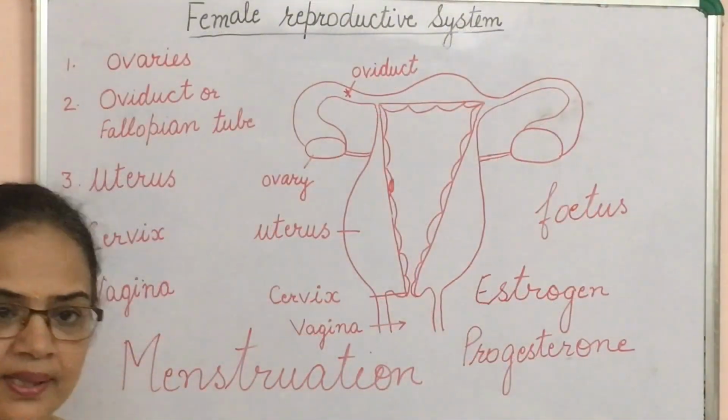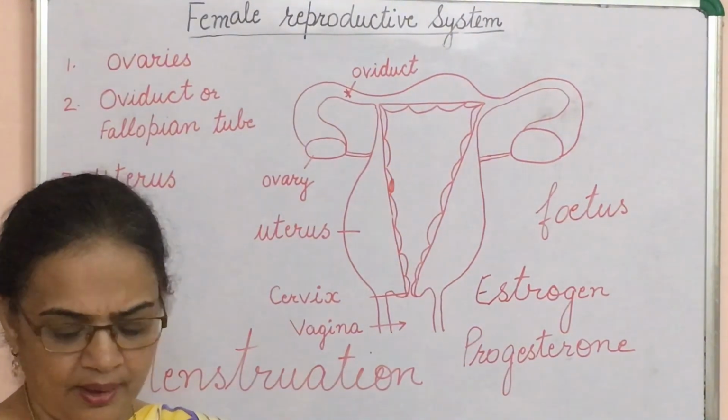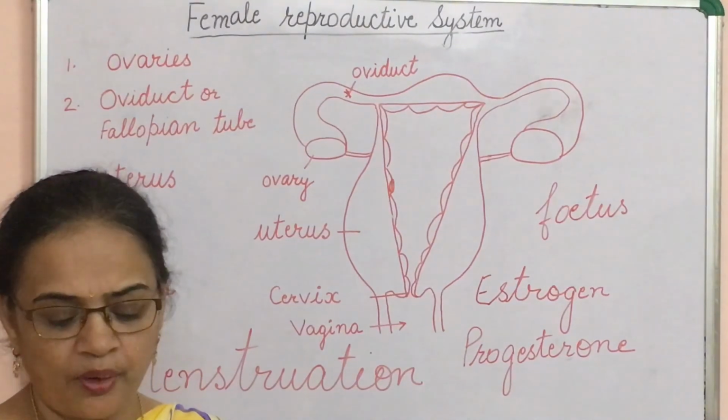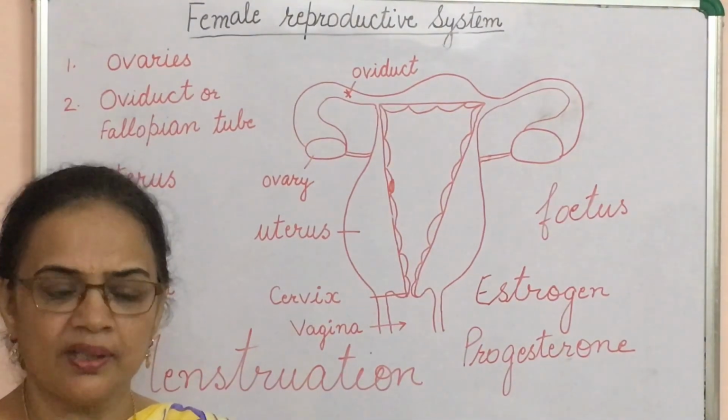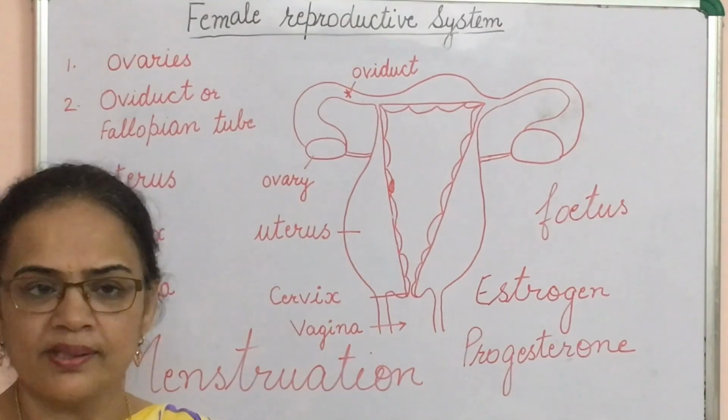Next topic is reproductive health. So just read this topic. On page number 140, box questions are given. I will give you those answers next time, and the exercise questions I will give you next time.